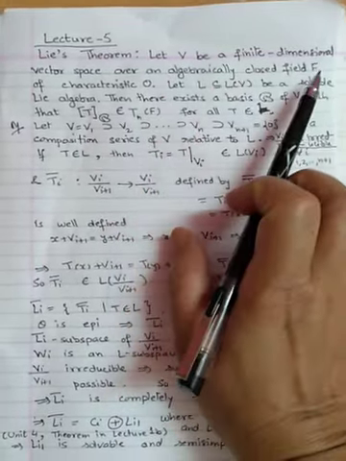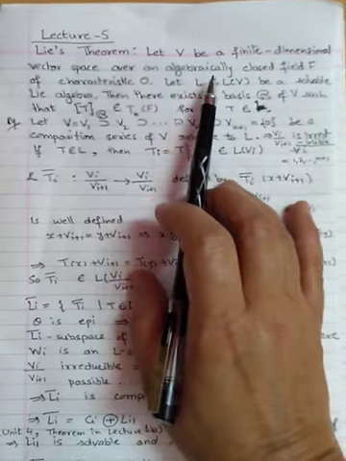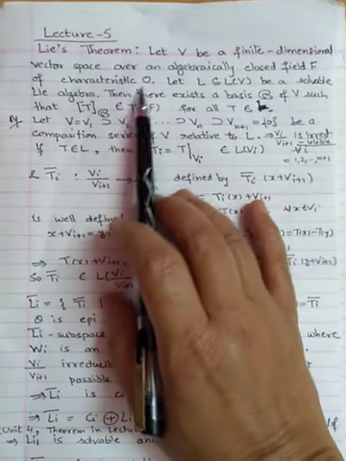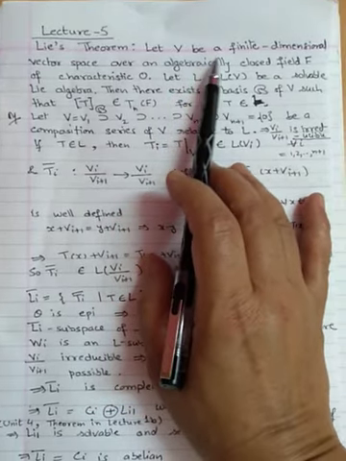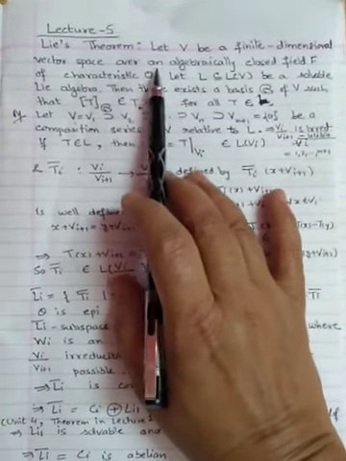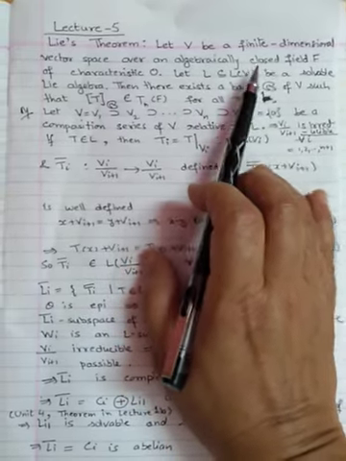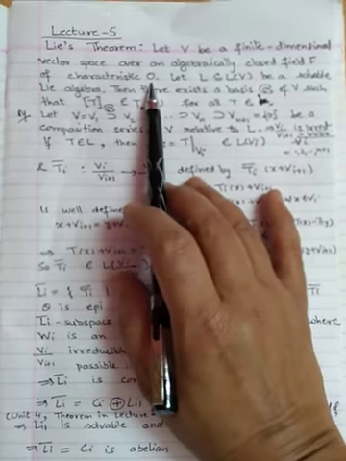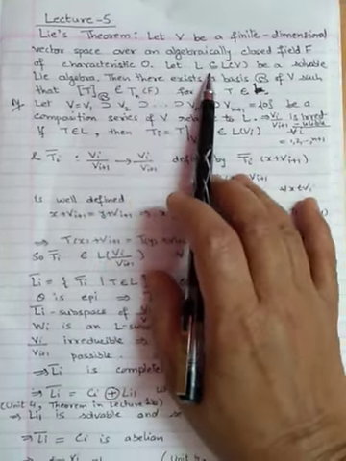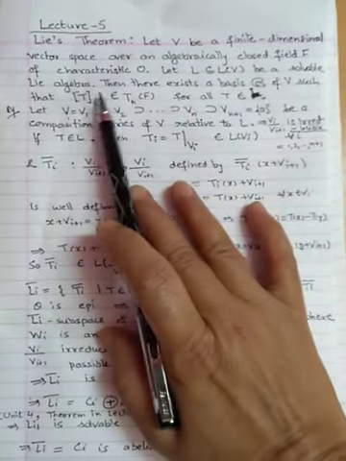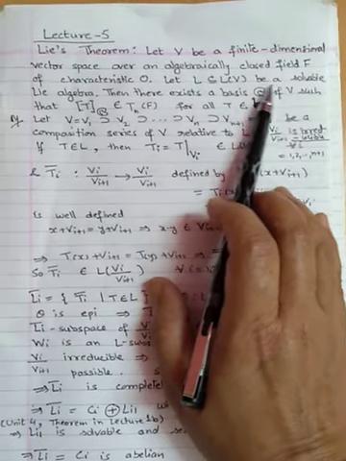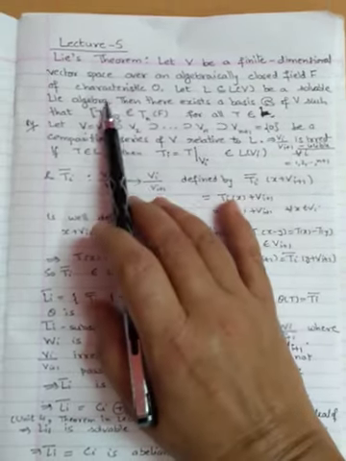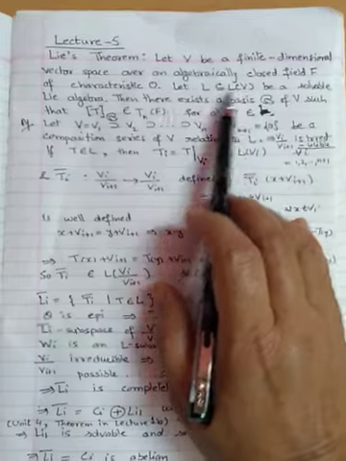Let V be a finite dimensional vector space over an algebraically closed field F of characteristic 0. So note the conditions carefully. V is a finite dimensional vector space over an algebraically closed field F of characteristic 0, and L is a solvable Lie algebra of linear operators on V.